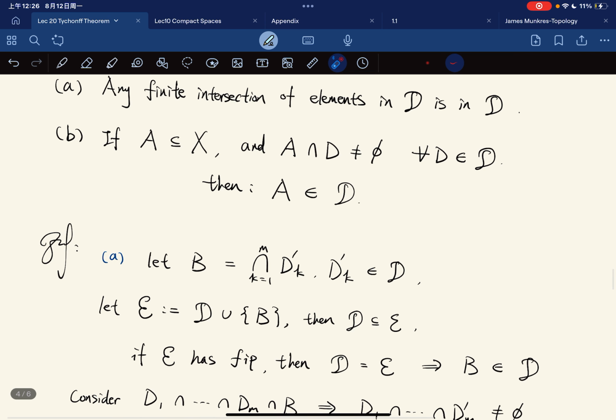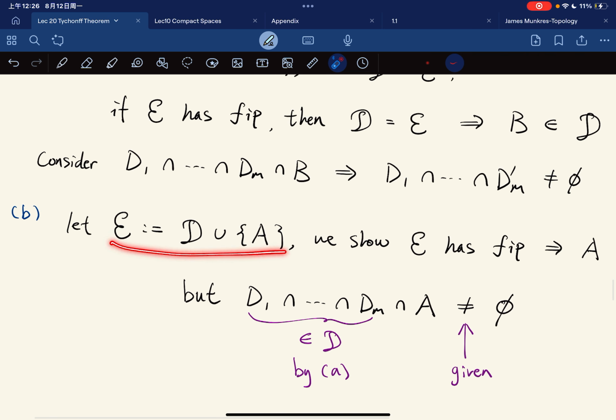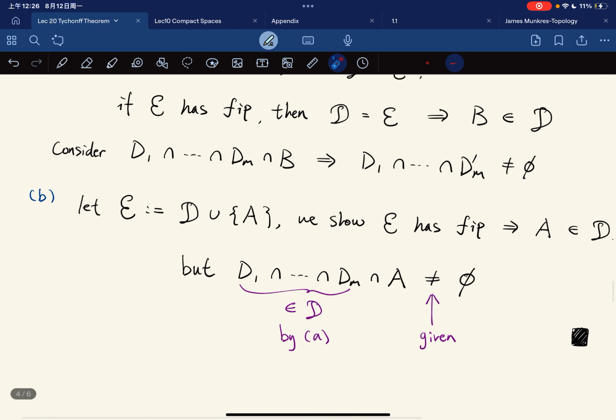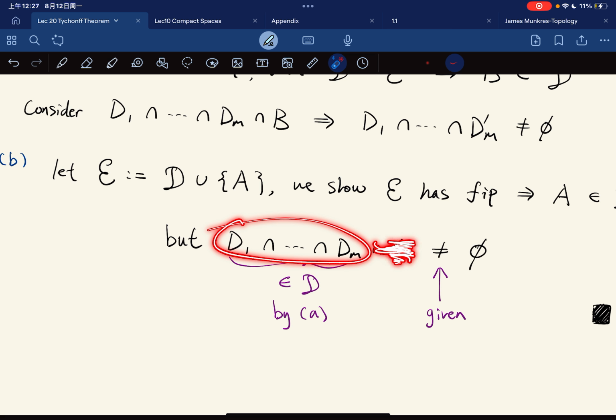And for part B, we want to show that it absorbs all the sets such that it intersects with any element. So again, we let this be equal to A, and we show that this has the FIP, then we say A is in D. But this is also easy, right? E has the FIP is true if A is not involved in any intersection.